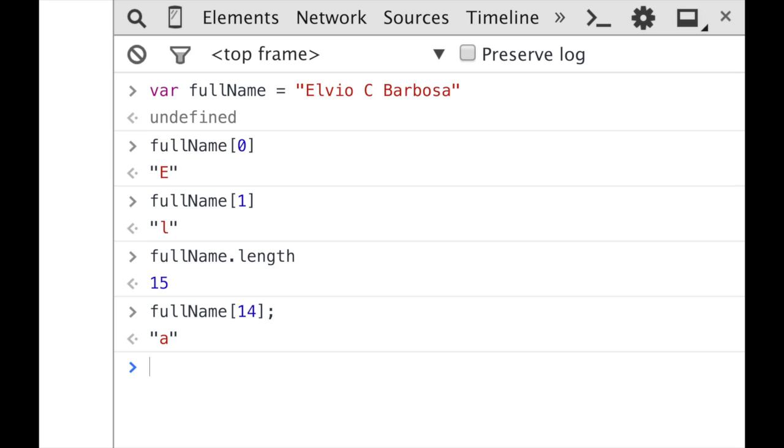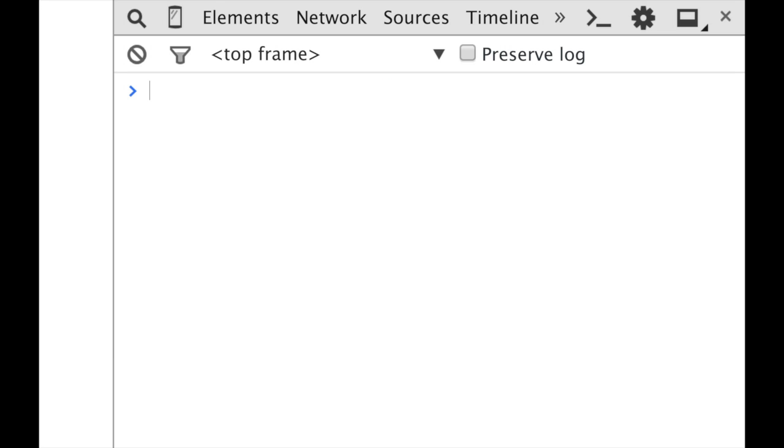Well, let's clear the console. Using the plus operator, we can concatenate a string with another string or with a variable. So for example, var age equals 3. Okay, and now I will create a string, "Andy is " with a space.